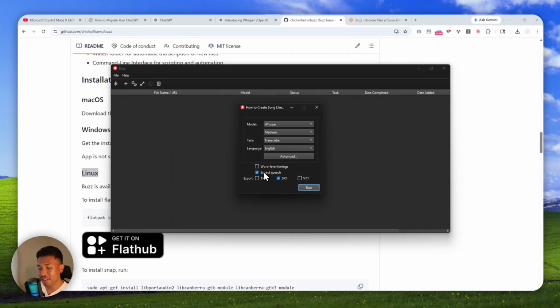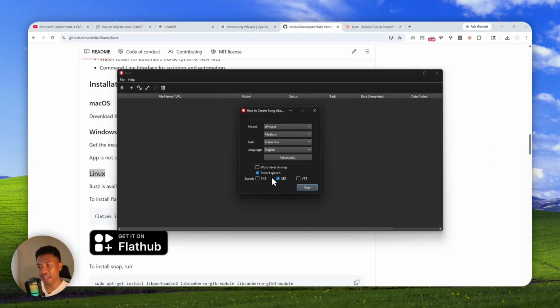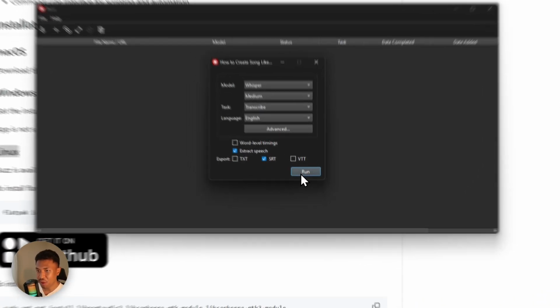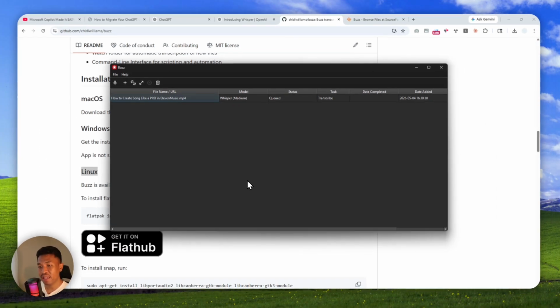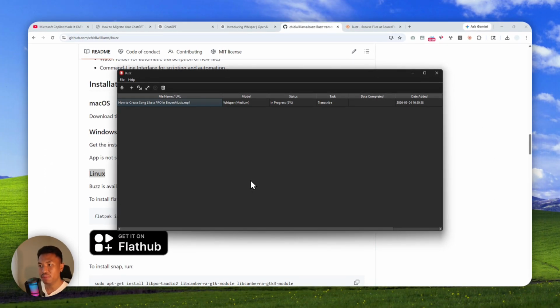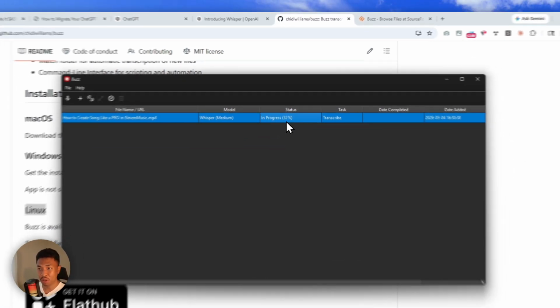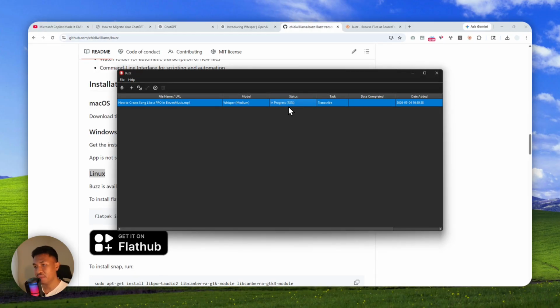But I will enable extract speech, so it will focus on the speech and ignore other noises like background noises or music or other things that are not spoken words. And for the format, you can use TXT or SRT or VTT, depending on what you need. In this case, I'll select SRT, click run, and just wait. Again, if you don't have the model, it will be downloaded automatically. But in this case, I already have the model available on my computer, so it just starts transcribing the audio or the video into text.